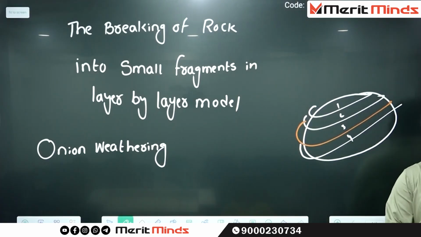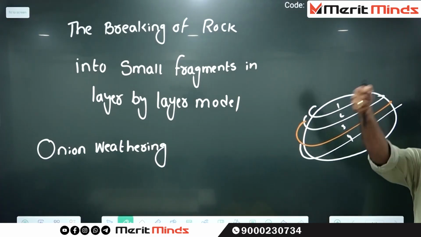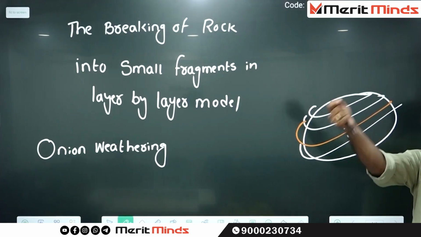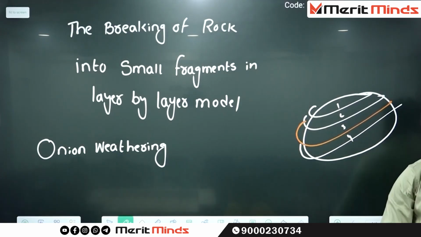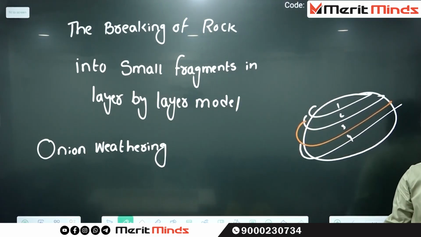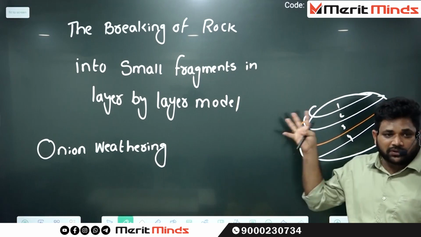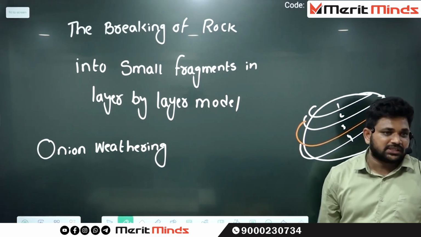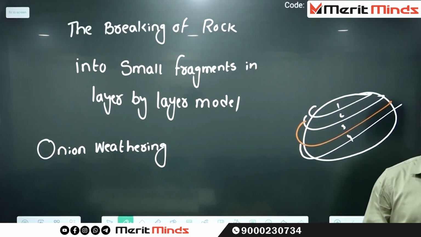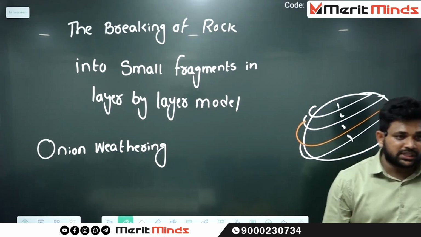Have you ever seen an onion? Whenever we peel off one layer, another layer is exposed. Whenever you peel the second layer, the third layer is exposed. Whenever you peel the third layer, the fourth layer is exposed. Similarly, the removal of rock in a layer by layer fashion, such type of weathering is called onion weathering, which is also known as exfoliation.